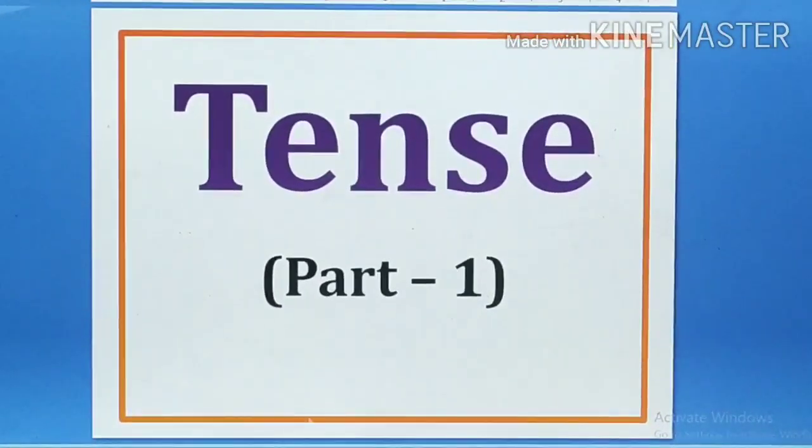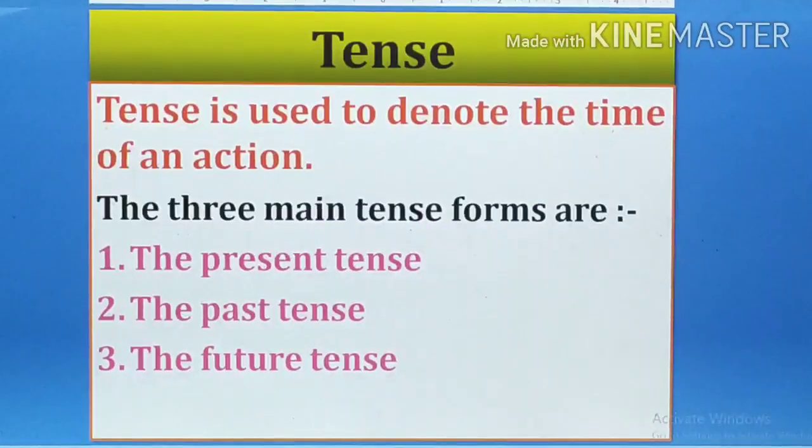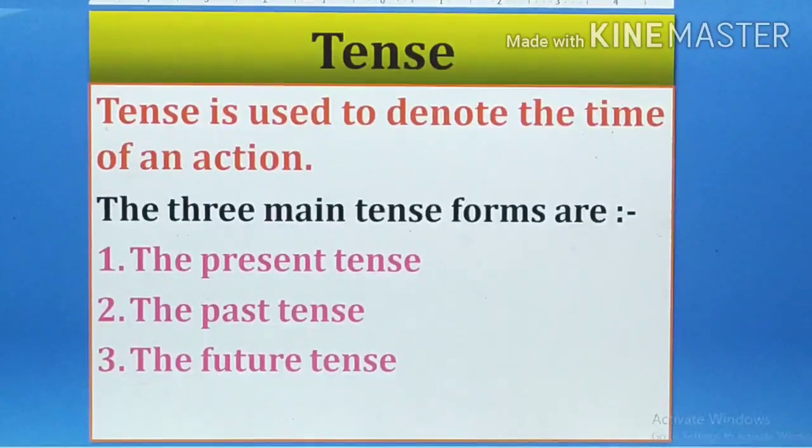Now today we will discuss the first part of tense. What is tense? Tense is used to denote the time of an action, isn't it? Time of an action means whatever action we are doing, that is noted by the tense, whether we have done it in the past, or we will do it in the present or in the future. So this is the tense.